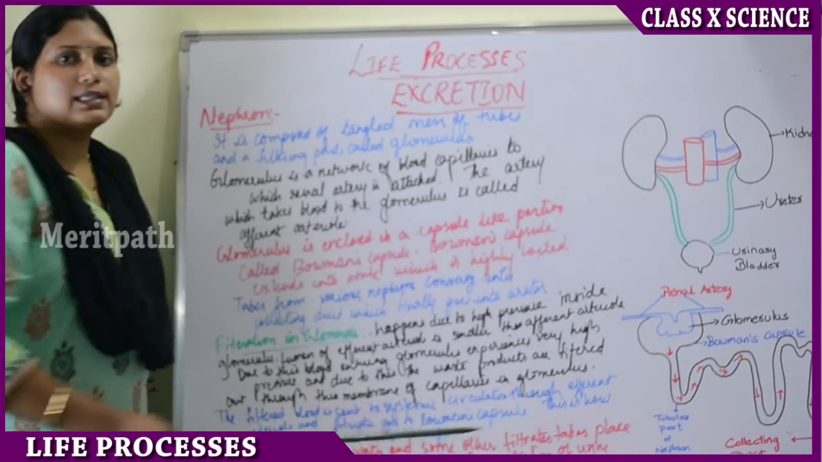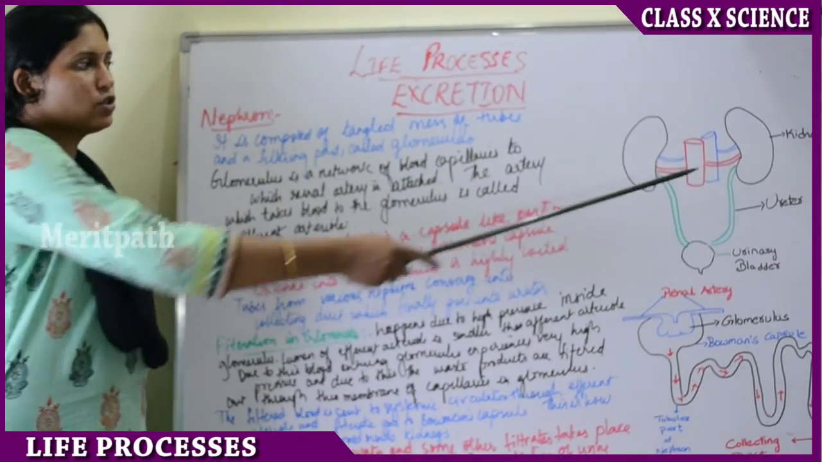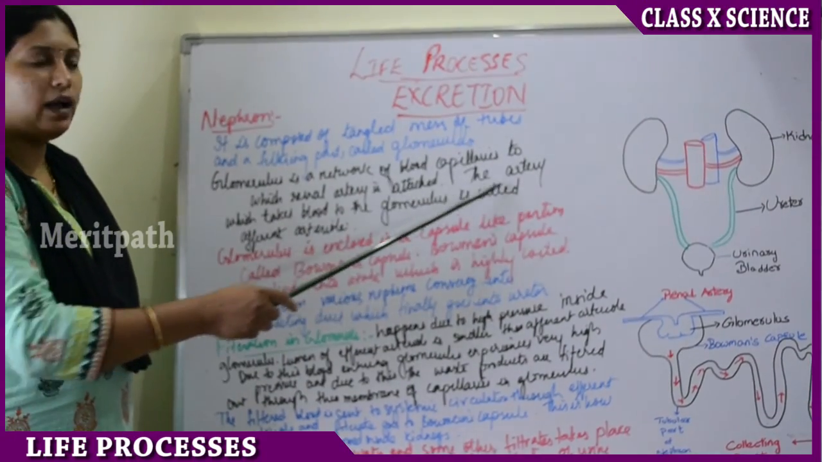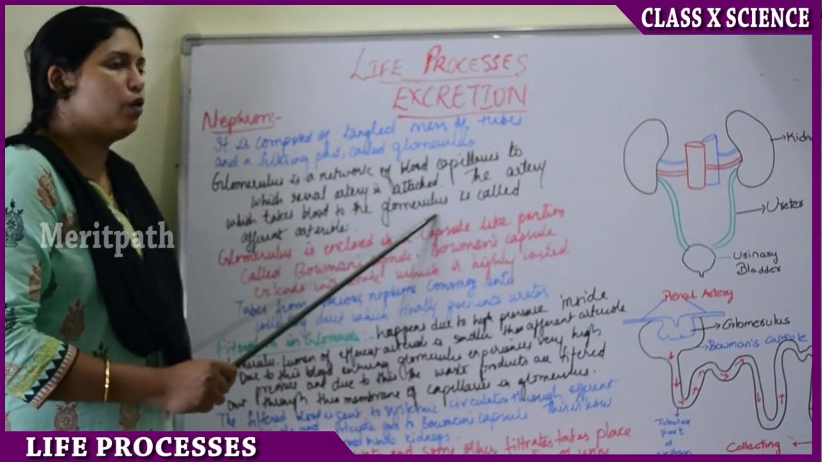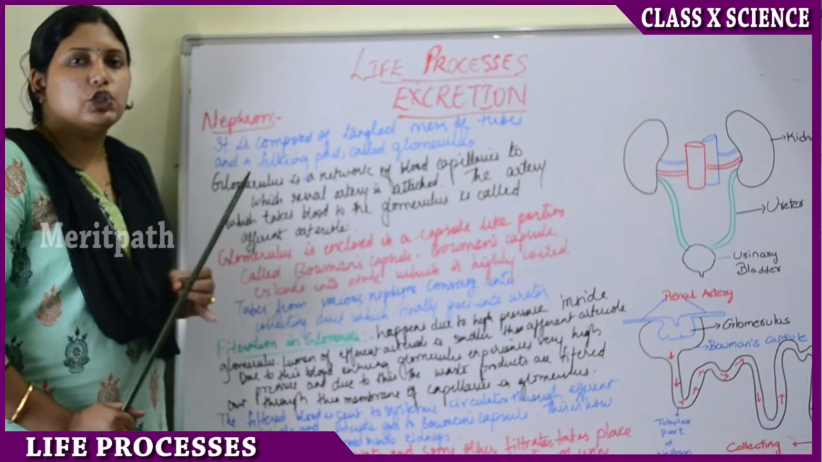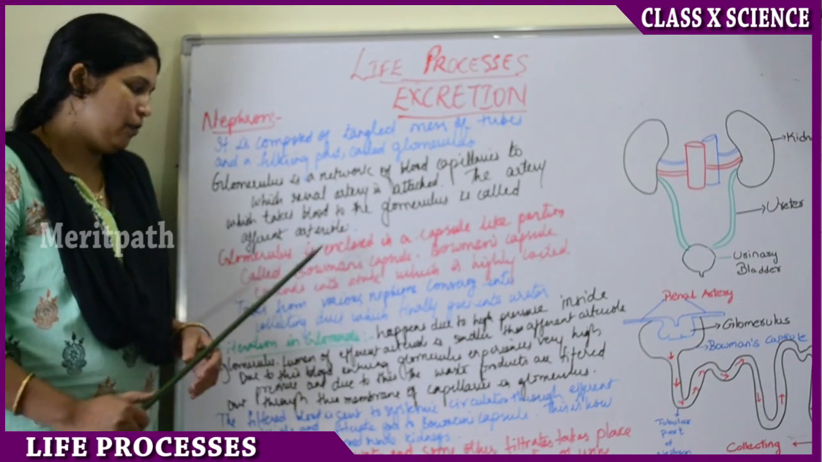This glomerulus is a network of blood vessels to which the renal artery is attached. So this is the renal artery, right? The artery which takes blood to the glomerulus is called the afferent arteriole. So the artery which brings blood to the kidneys is called the afferent arteriole.